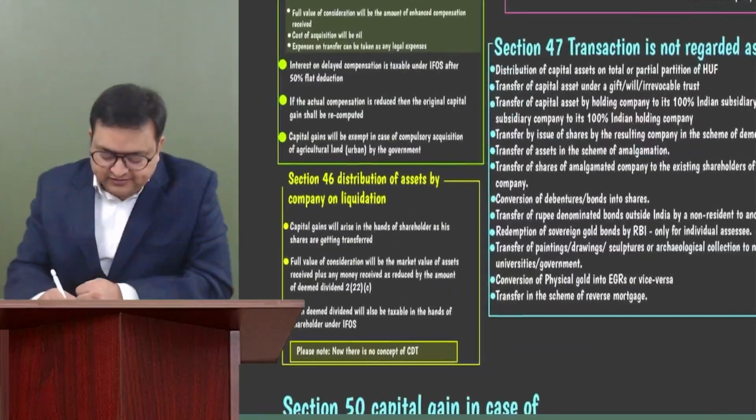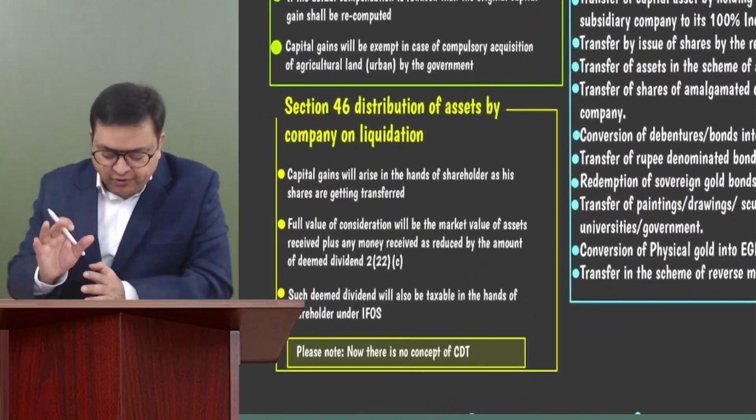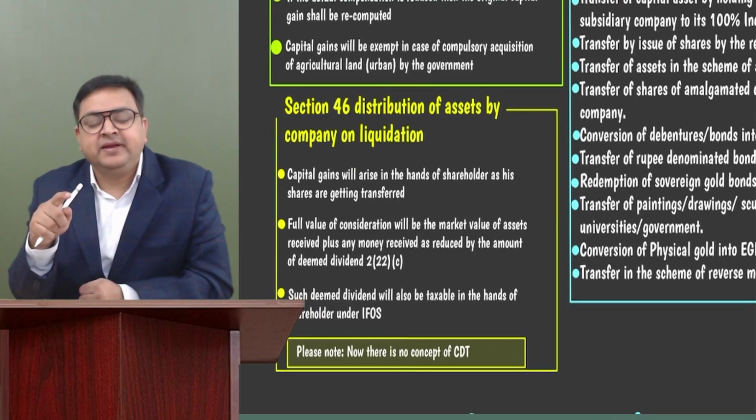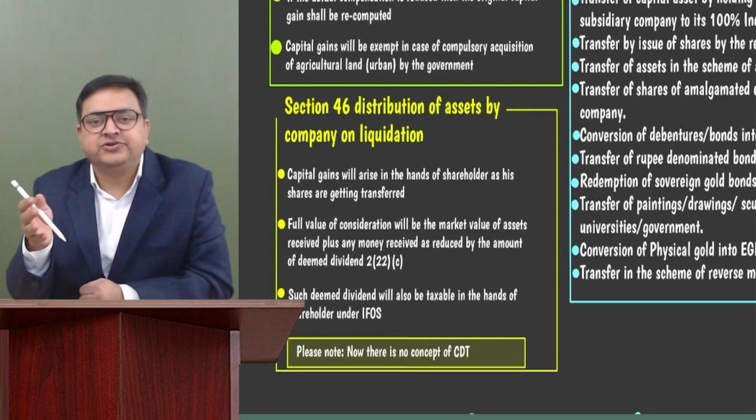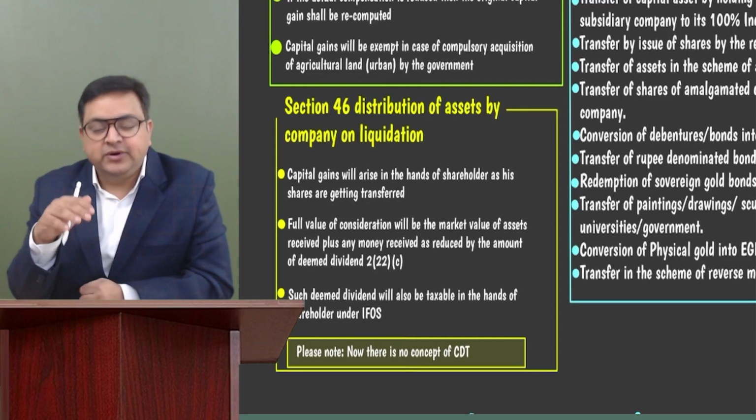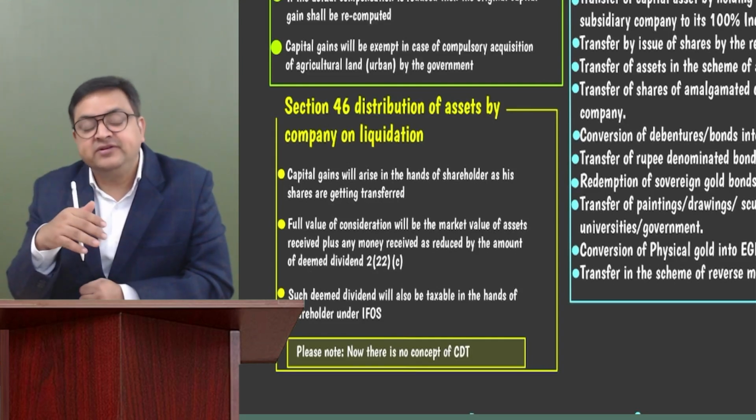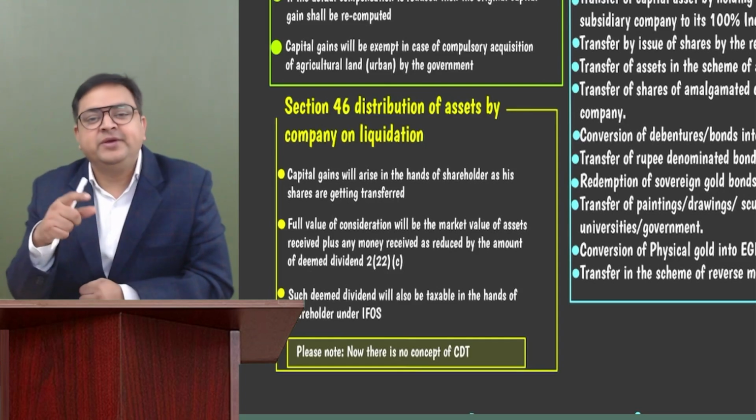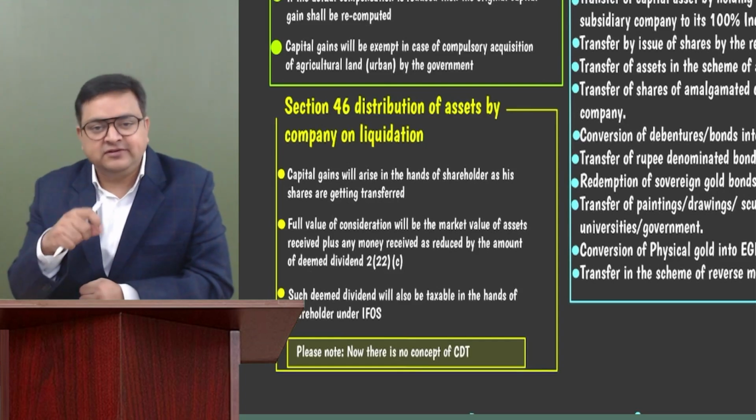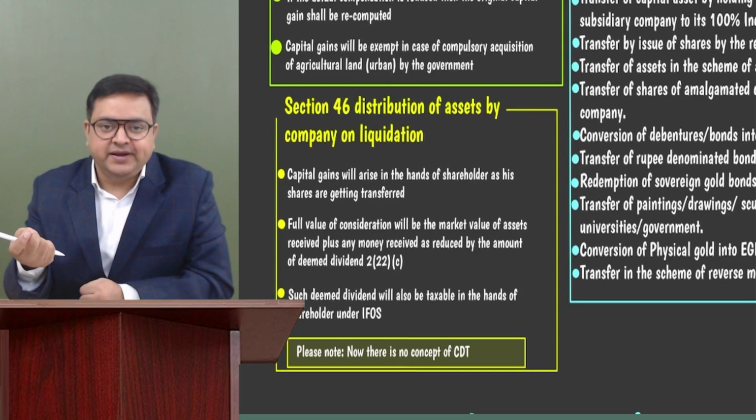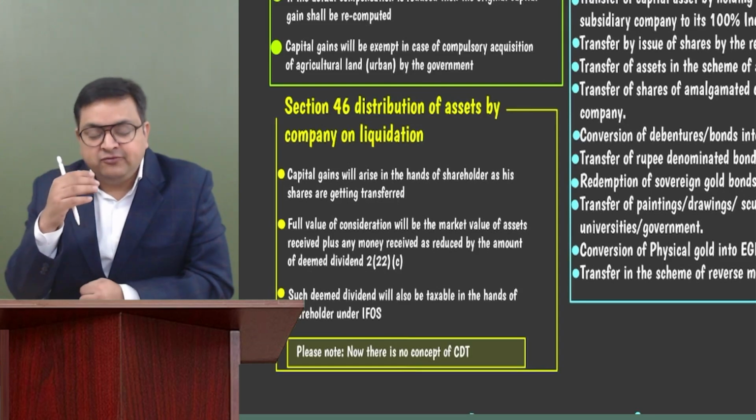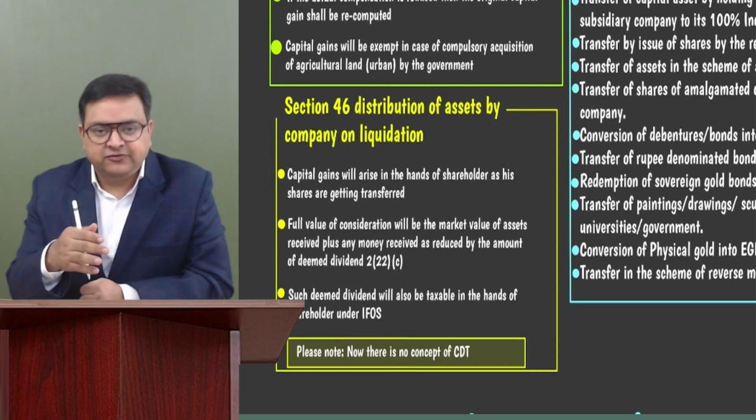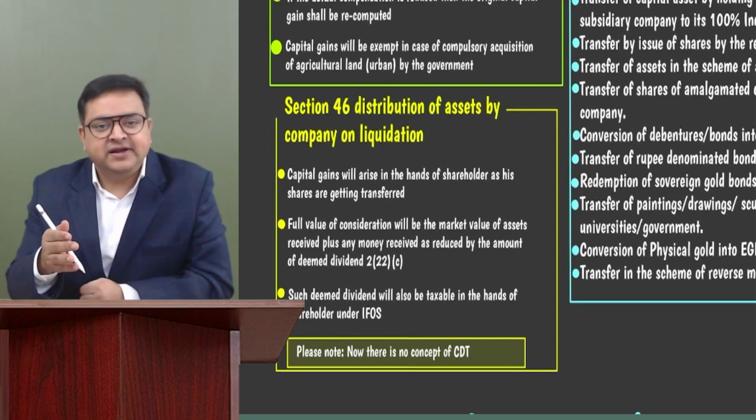Then section 46. Section 46 is not so important, but still, whenever the company is getting liquidated and they are giving assets or cash to their shareholders, what are the shareholders doing? Shareholders are actually surrendering their shares. So it would be capital gain in the hands of the shareholder as if they are selling the shares to the company. This is called liquidation. Whatever the capital gain will be, it is taxable in the hands of the shareholder. So the capital asset here is the shares.